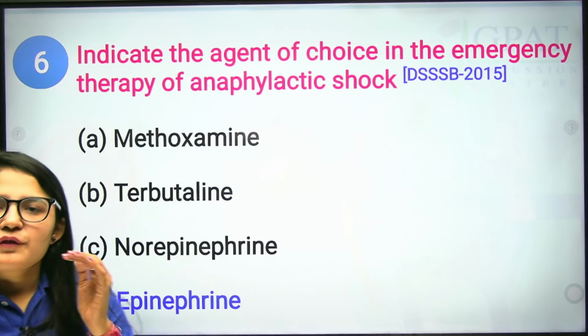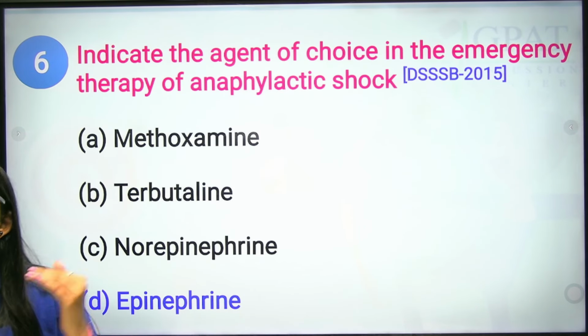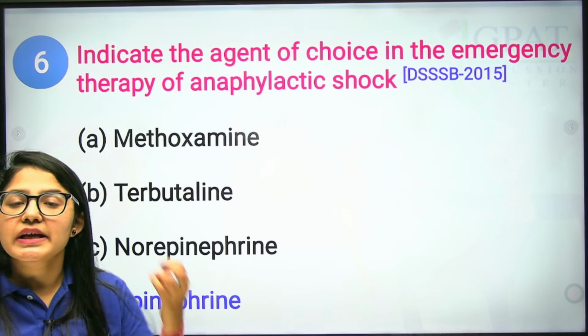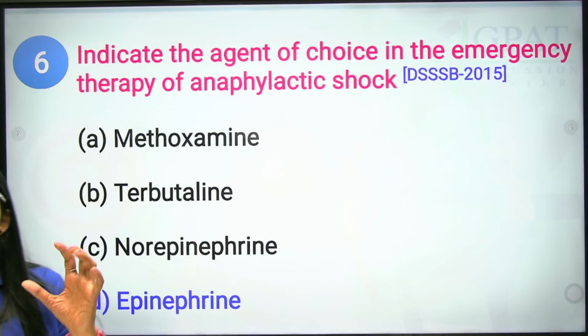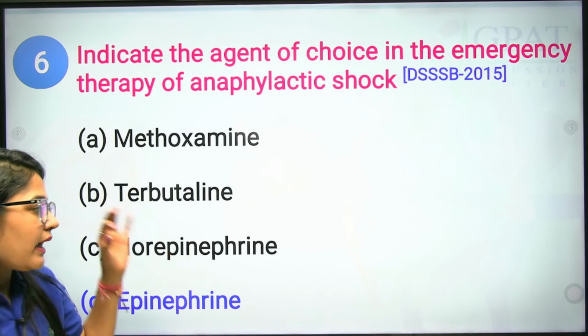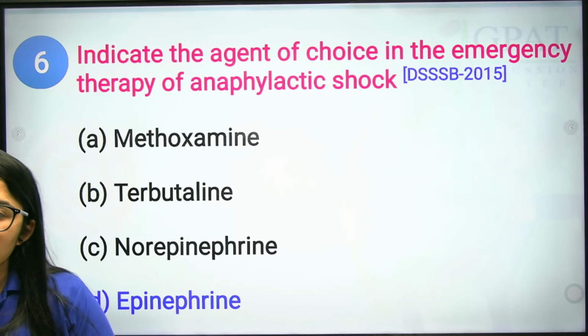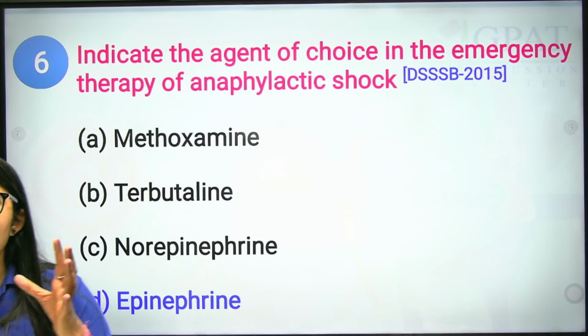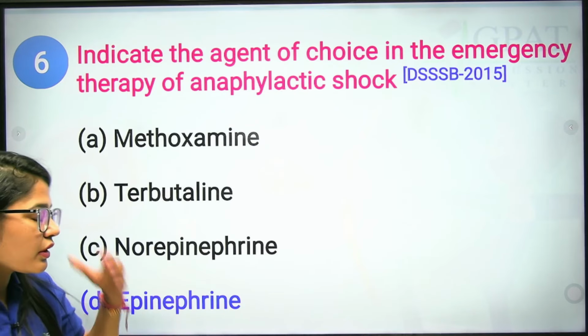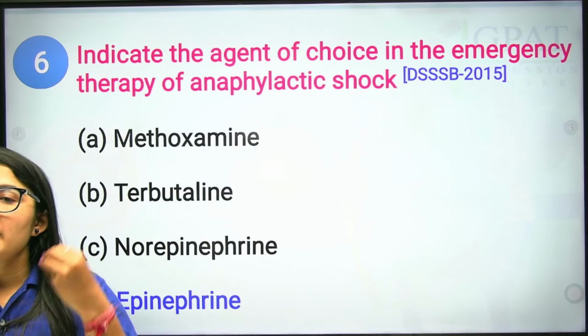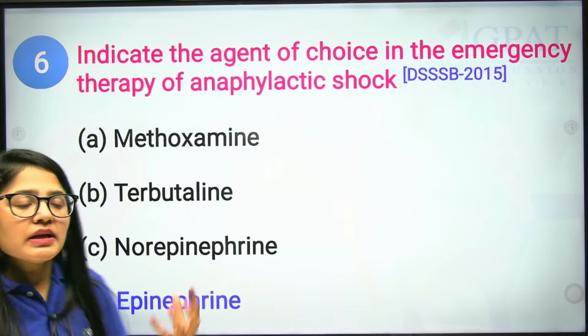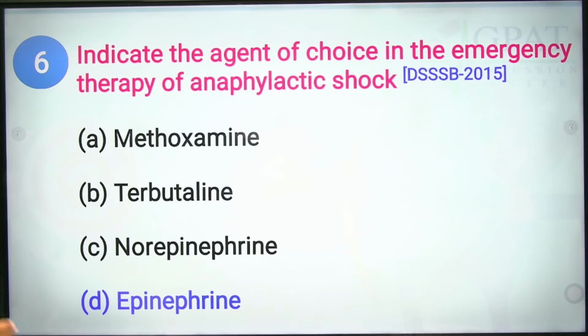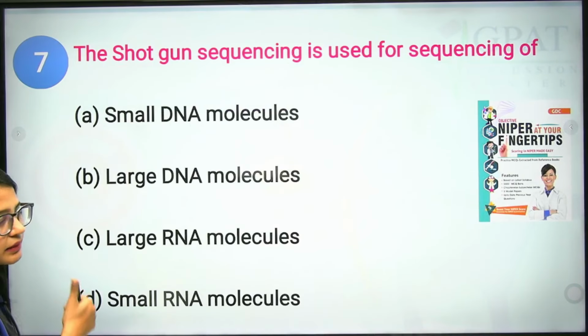On alpha-1 it causes vasoconstriction and increases blood pressure. On beta-1 it increases the heart rate and cardiac output. On beta-2 it causes bronchodilation and opens up the swollen airways. Clear? So yes, option number D will be the correct answer.